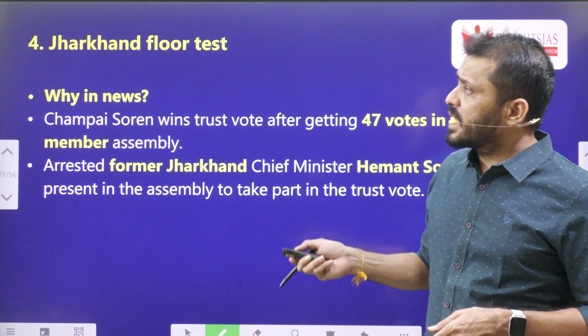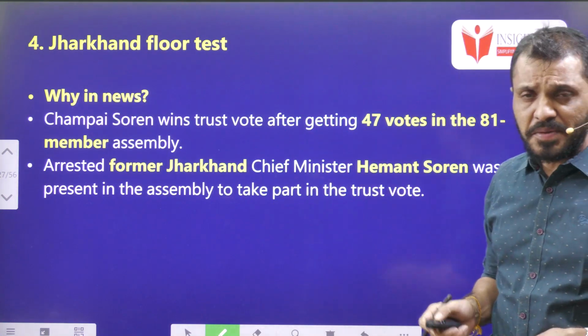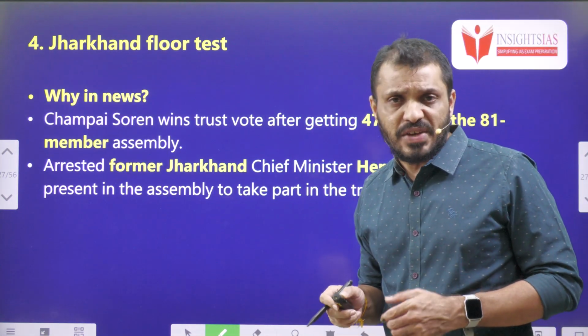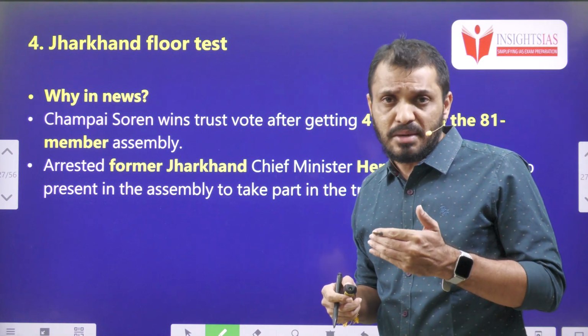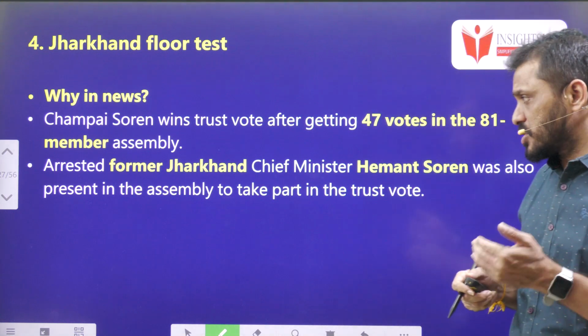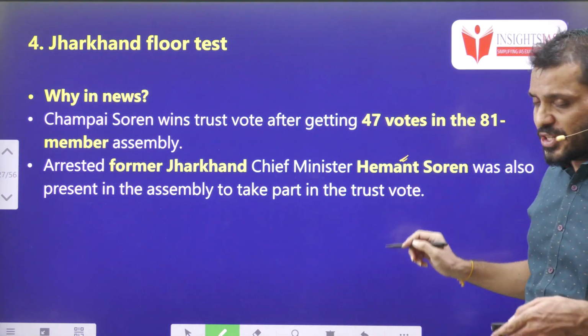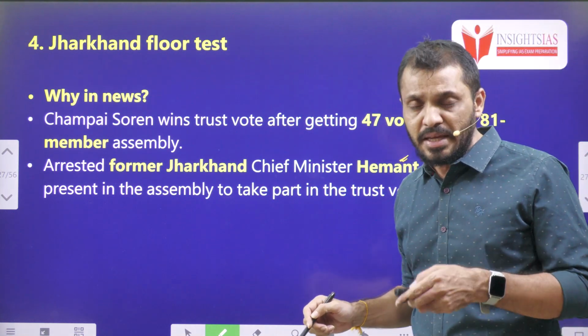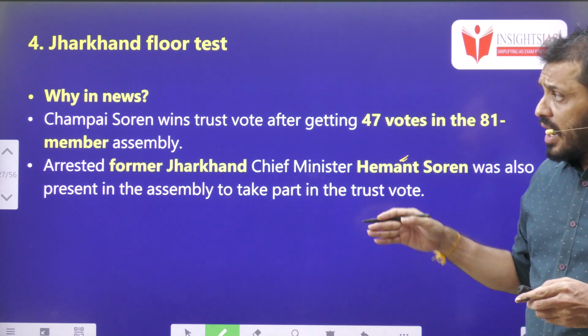Next, topic number 4. This is regarding the floor test. Recently, the Jharkhand government faced a floor test after the arrest of Hemant Soren. You know that Hemant Soren was arrested under various charges, of course related to prevention of money laundering, by the ED and some other cases.